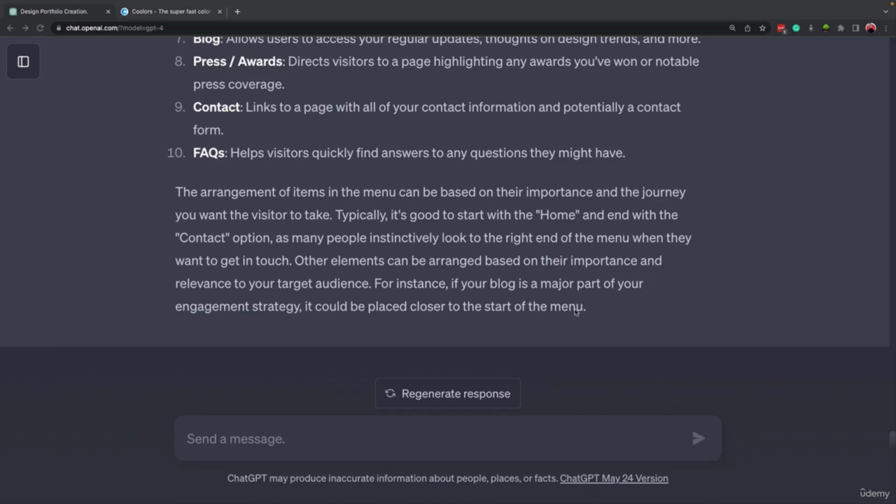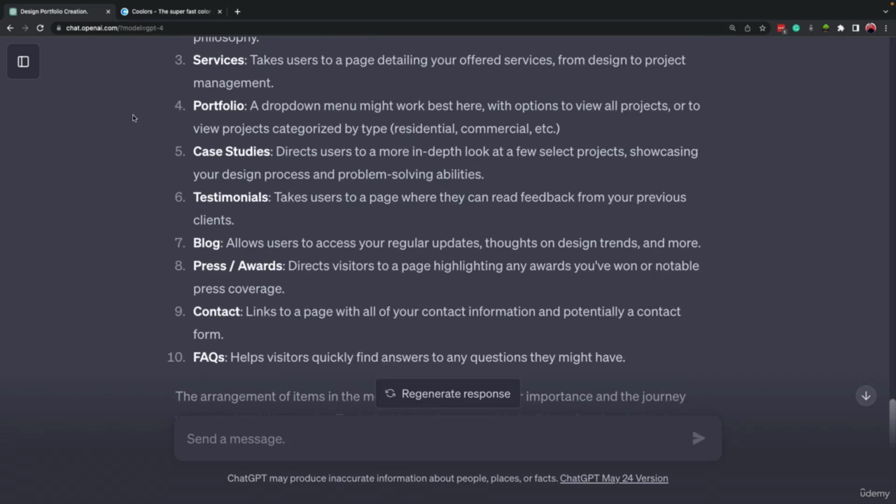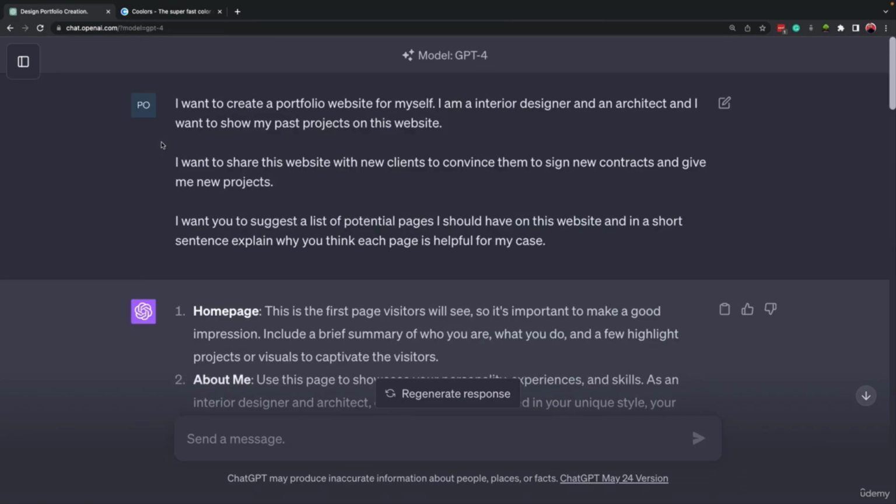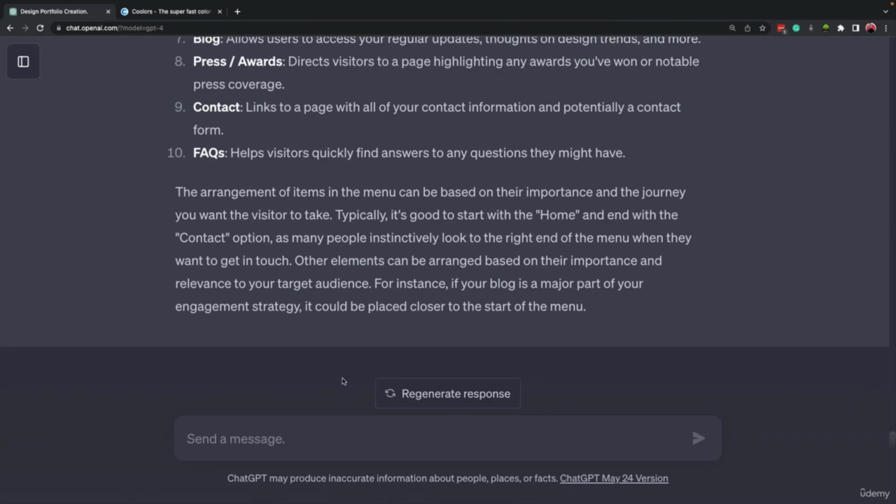Welcome to the next lesson. In this part, we are going to do the planning for colors, because colors, the style, and the fonts matter a lot. Now we can come here inside the previous chat that we had with ChatGPT about the planning for our website, the content that we must use. We can now talk about the style, okay?